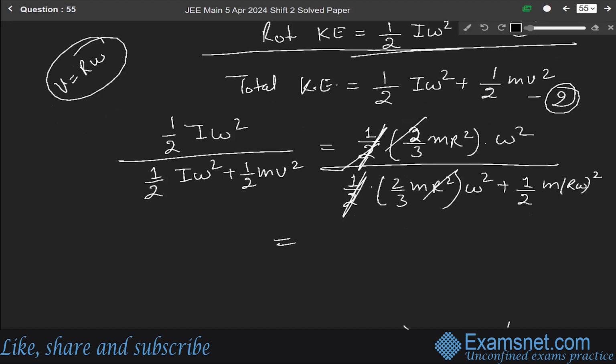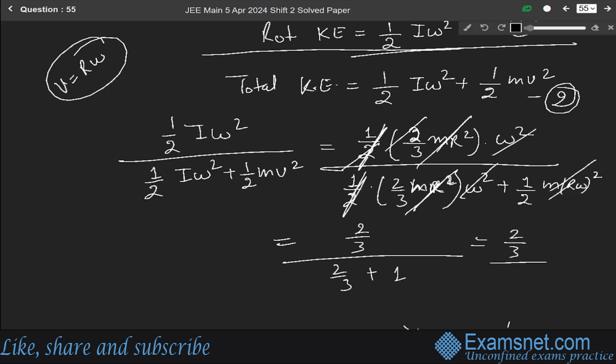This mr square cancels. No, okay, this is summation. Wait a minute. Acha, we can take mr square common here also. So taking mr square outside, they will get cancelled, and omega square also cancels out. So we get 2 by 3 over 2 by 3 plus this 1 by 2, 1. Okay. So we get 2 by 3 over 3 plus 2, 5 over 3.